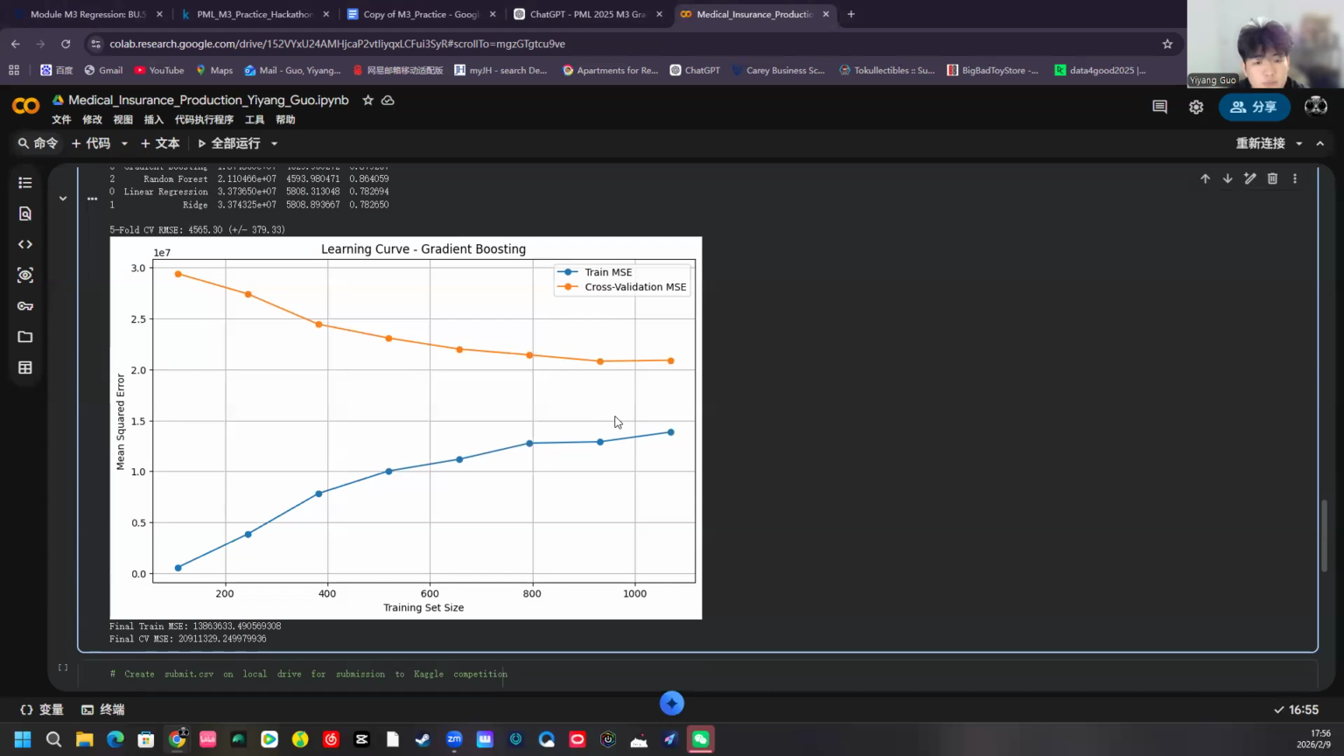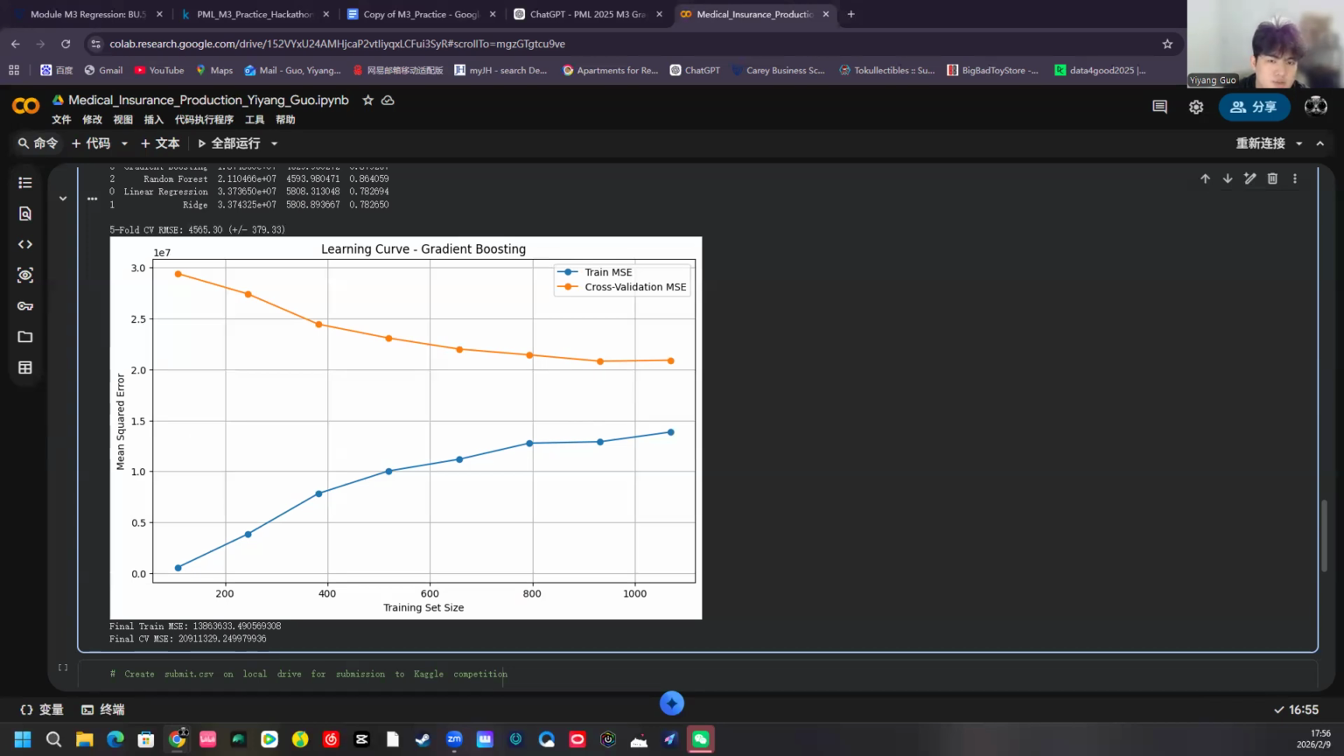For example, a smoker pays significantly more than a non-smoker. And this effect is amplified when combined with high BMI. Gradient boosting can capture these complex interaction effects.